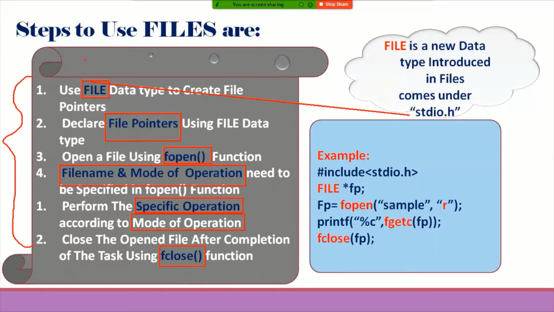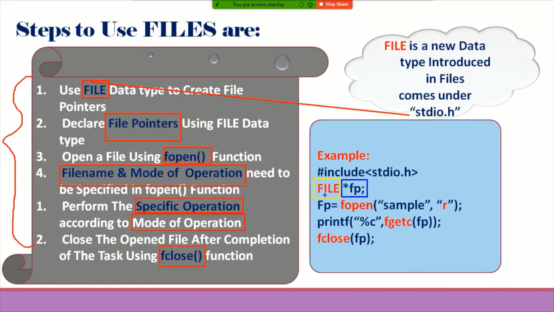A simple example. See, first step: FILE, in uppercase letters, is the new data type. With the help of that data type, we need to declare one file pointer. This first statement is related to the first two points: declare file pointers.